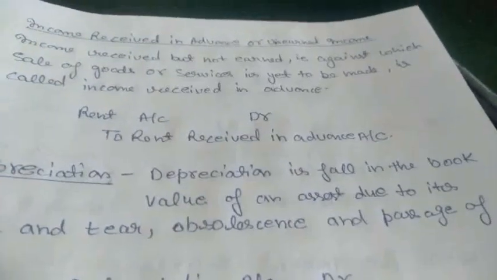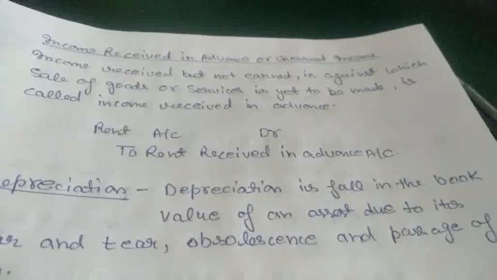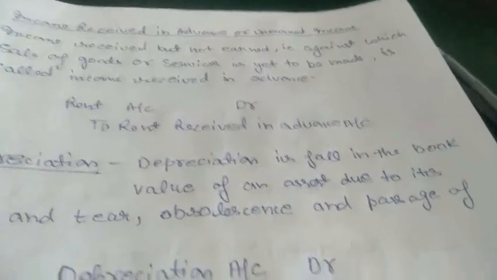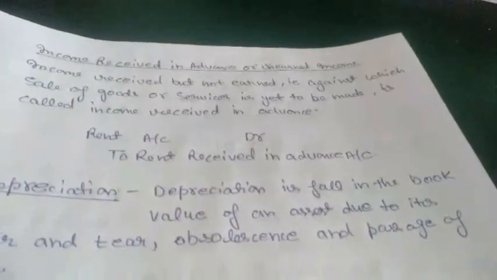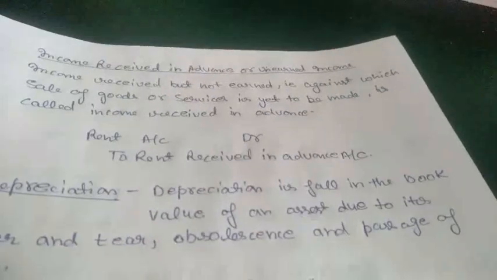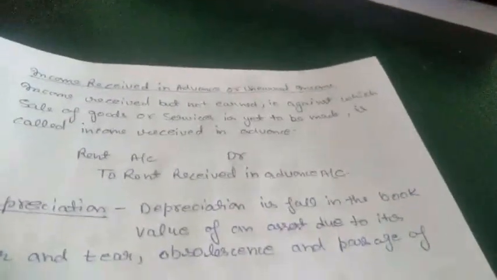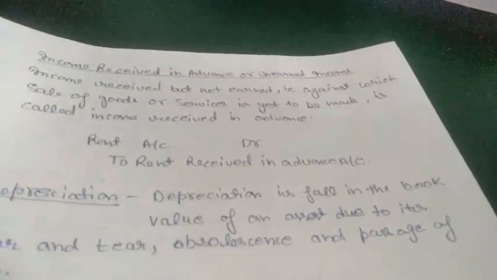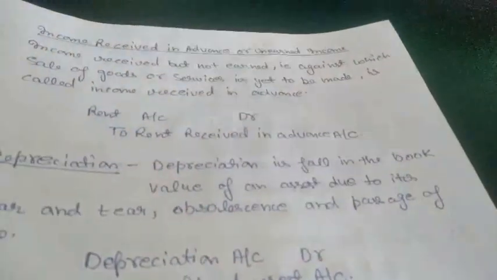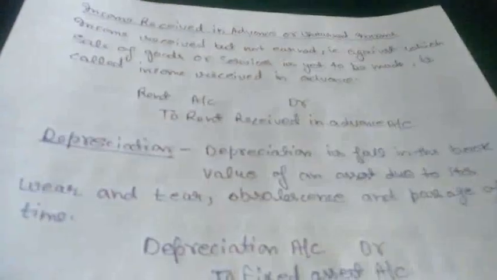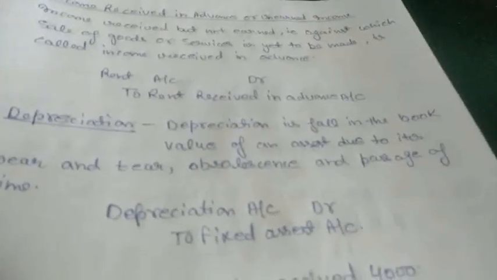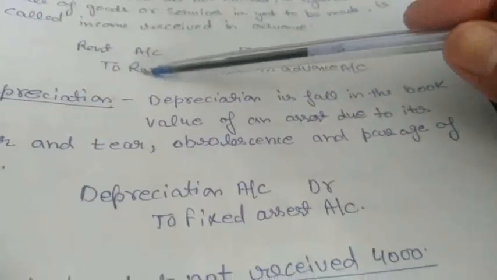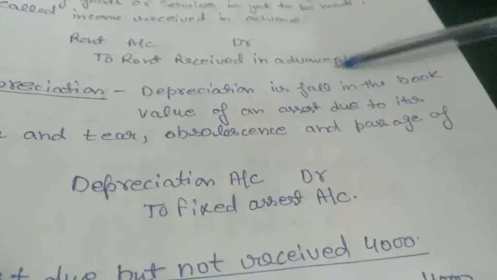As an example, we sold goods of 20,000 but we received a check of 50,000 from him, meaning we received it in advance, because we are selling goods of only 20,000 but we received 30,000 in advance. The same case can be taken for income also. The income we received in advance is a liability on us because we did not earn it, but we received it in advance.